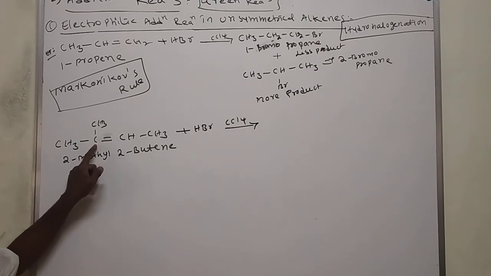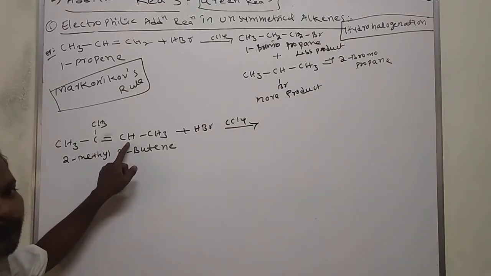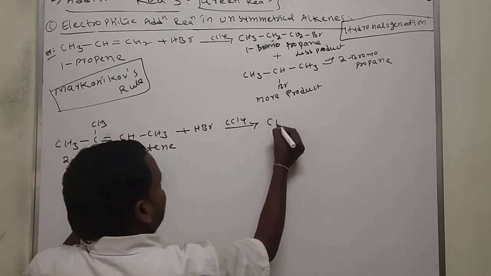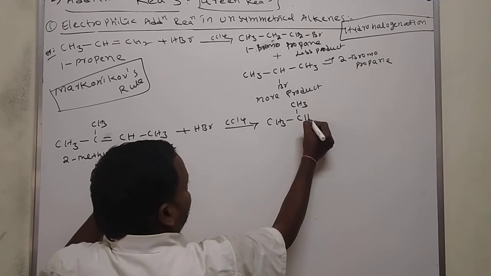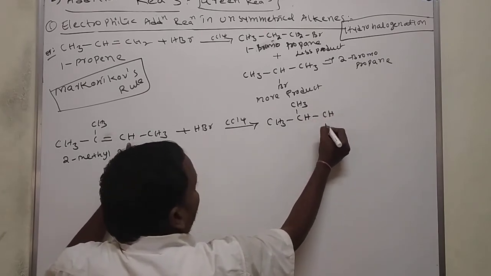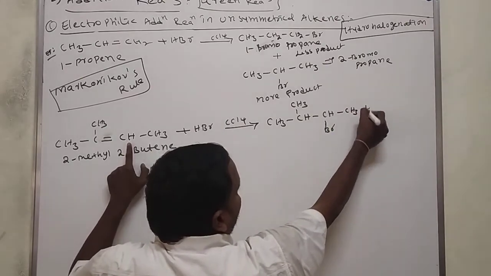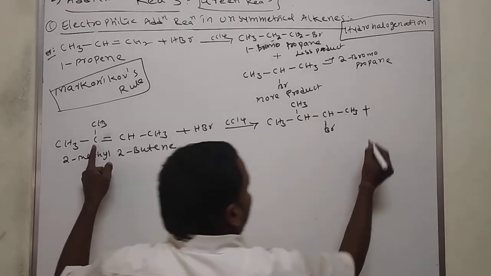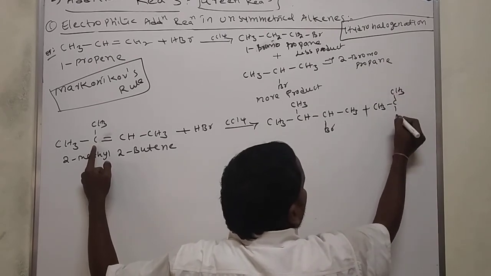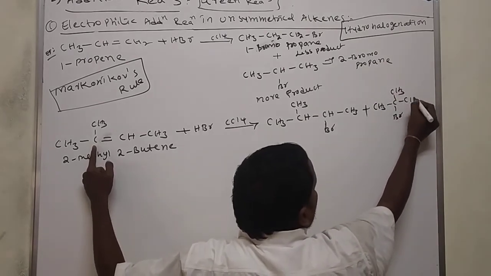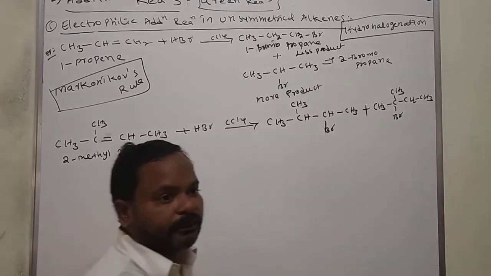Once the double bond, hydrogen is added here, bromine is added here. What do you get? CH3, CH3, hydrogen added here, bromine added here, CH3. One more: bromine added here, hydrogen added here. We'll get these two molecules.